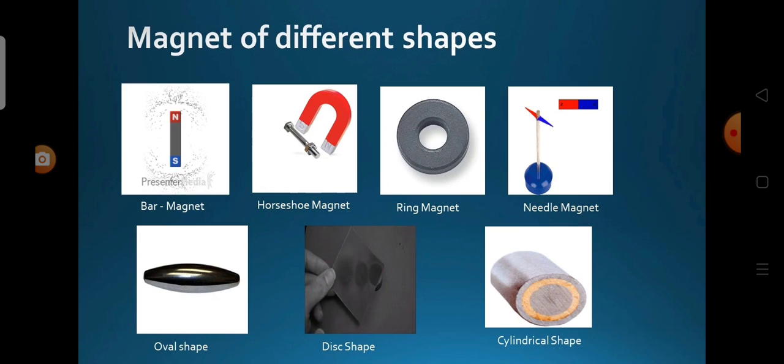Now let us see about magnets of different shapes. After learning the method of changing a piece of iron into a magnet, we have been making and using several kinds of magnets. Such man-made magnets are called artificial magnets. Now we see some of the artificial magnets: bar magnet, horseshoe magnet, ring magnet, needle magnet, oval shaped magnet, disc shaped magnet, and cylindrical shaped magnet.